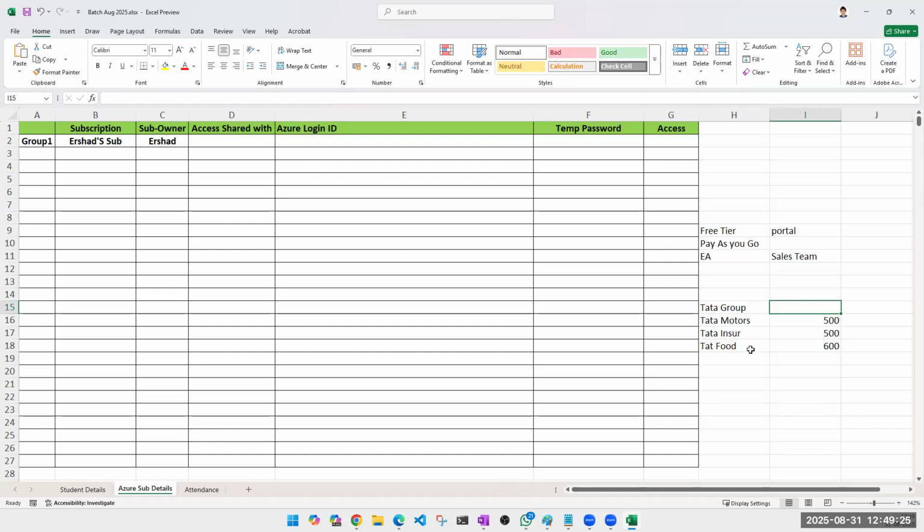This is just for your information. As a cloud admin, you will never ever see these discussions. You will never ever see what is happening behind the back. By the time you come into the picture, by the time you start working, a subscription is already there. Payment mode has been discussed. Everything is there. This is just for your information, so you should not sound like you don't even know anything about your own infrastructure. That should not be the case. Hence I'm just explaining it to you.